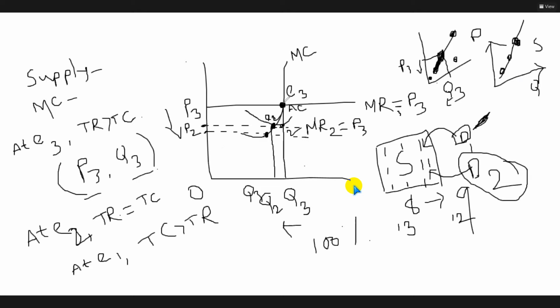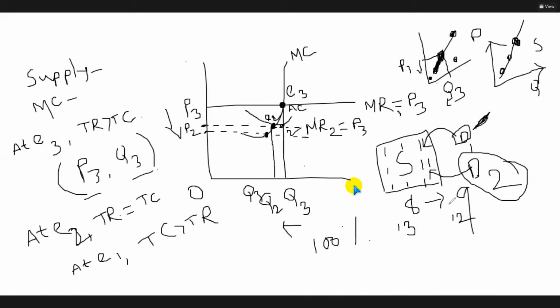Look, here all farms, when E3 point, all farms are encouraged because there is abnormal profit. But when E2 point, some farms will be encouraged. Why? Because they have found that the environment is lucrative. So when again some farms enter into the business, what will happen? Total number of suppliers will increase.